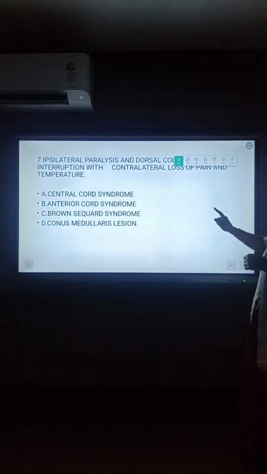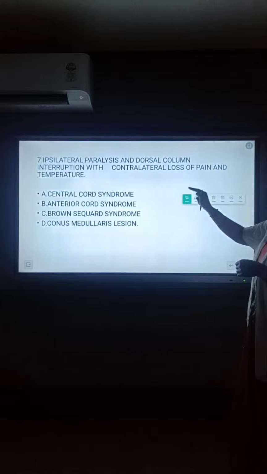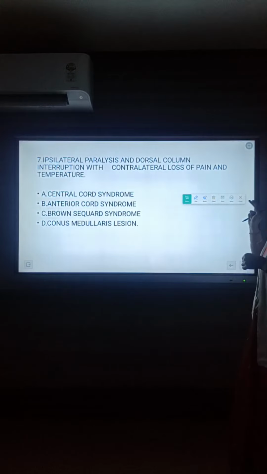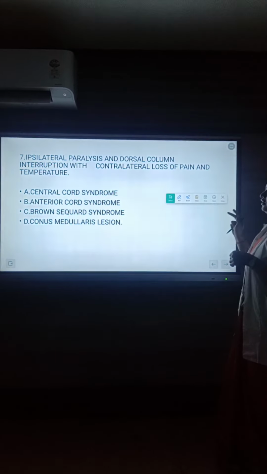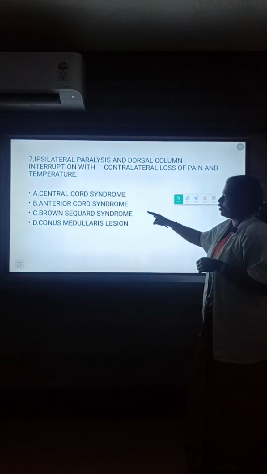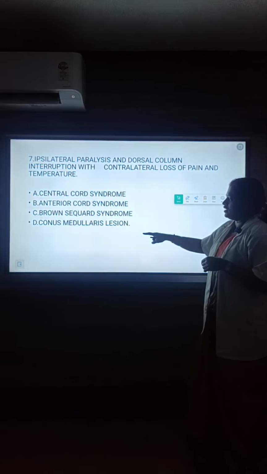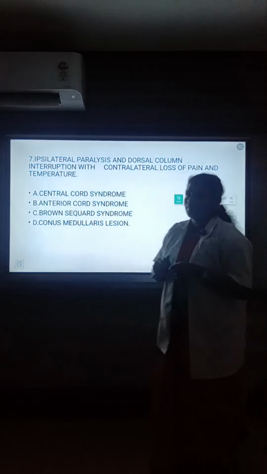Next question. Ipsilateral paralysis and dorsal column interruption with contralateral loss of pain and temperature. Option A, central cord syndrome; option C, Brown-Sequard syndrome; option B, conus medullaris lesion. Guess the answer.